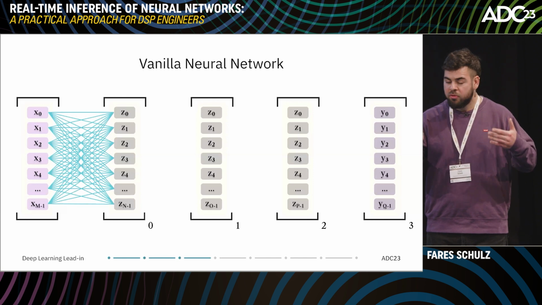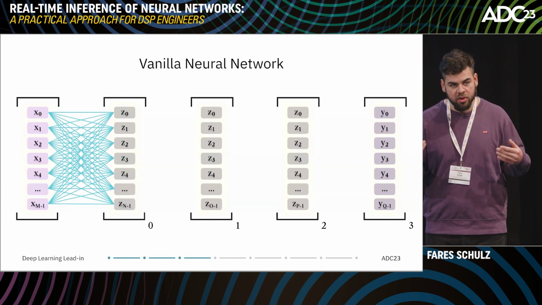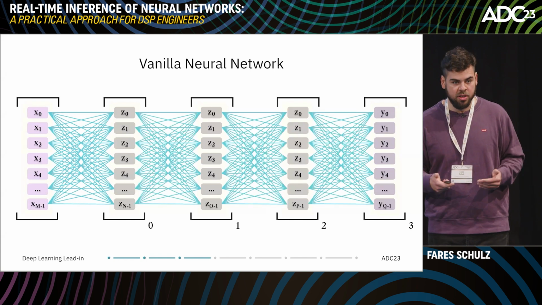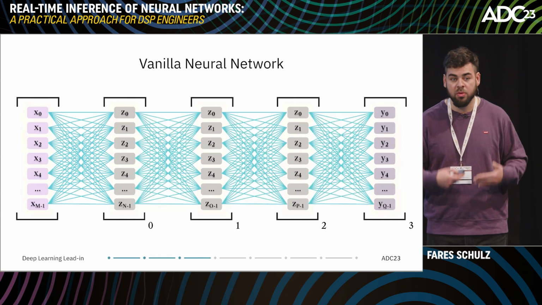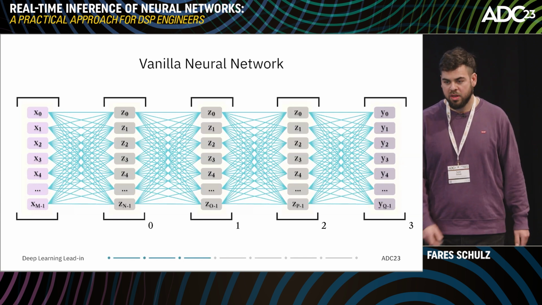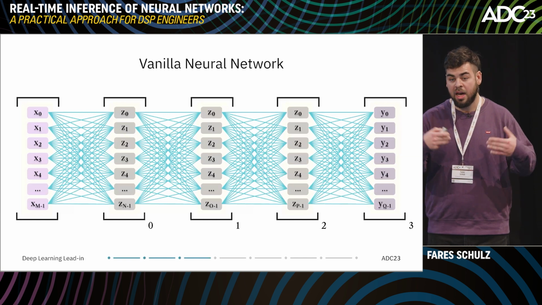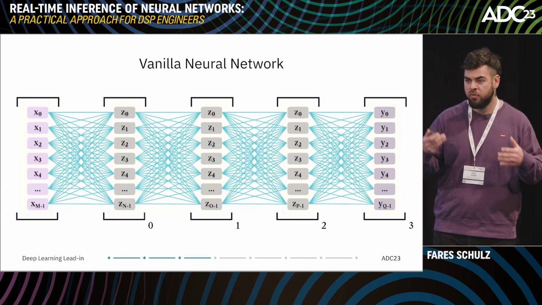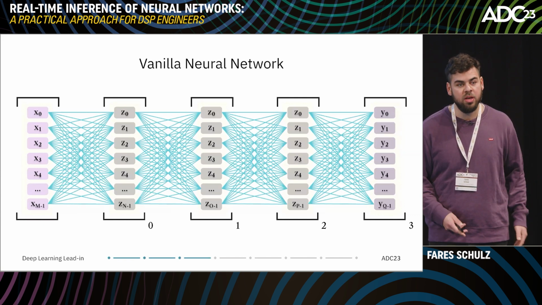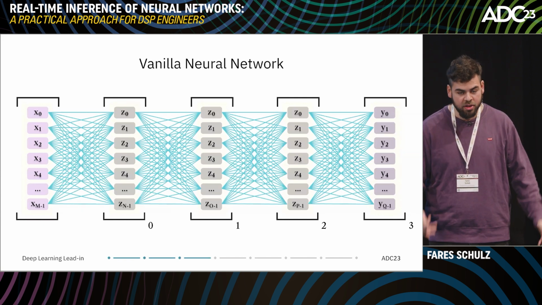And now if we have different layers or more layers in our neural network, we will have further matrix multiplications. So we have other matrices with other weights, and then we feed forward our input signal through the neural network and get an output signal, which we notate again with Y. And in the middle, we have these Z layers, and we call them hidden layers because they are inside of the neural network.